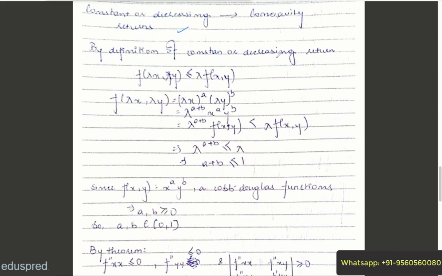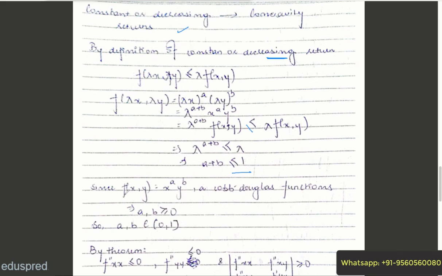And since it exhibits decreasing or constant returns to scale, that will be less than or equal to lambda f of xy. Or I can say that lambda to the power a plus b is less than or equal to lambda, which implies a plus b is less than or equal to 1.